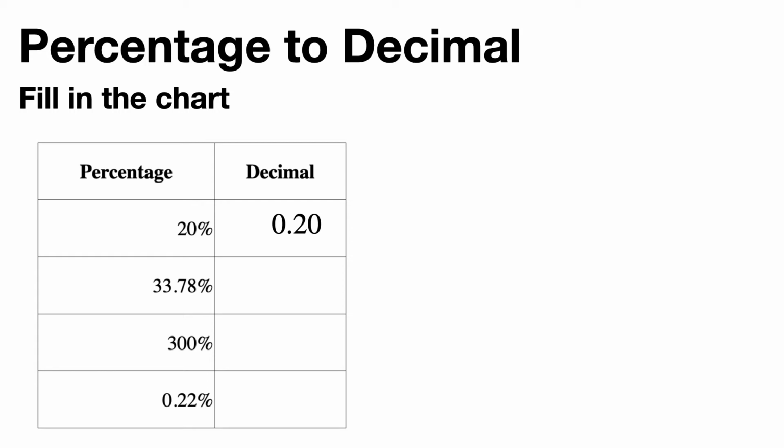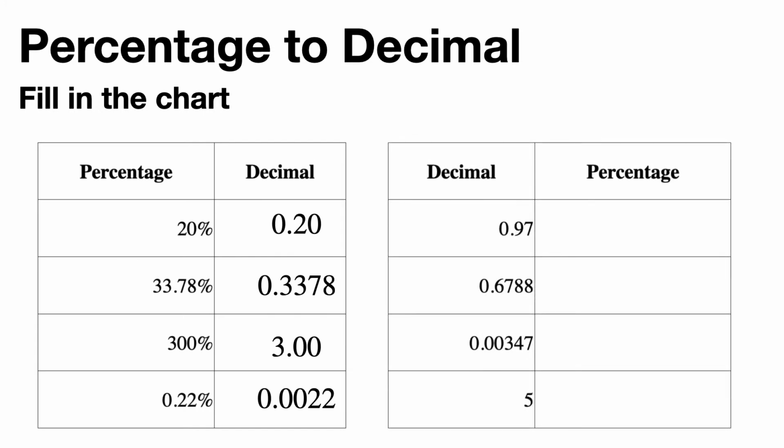For something like 33.78%, you could divide by 100, or you could move the decimal place 2 places to the left. It's totally equivalent, and you'll find 0.3378. Same thing with 300%. If we want to turn that into a decimal value, what can I do? I can divide that by 100. I find the number 3, or you can just say I move the decimal place 2 places to the left. What about 0.22%? You move it 2 places to the left, or divide it by 100. It's going to be 0.0022.